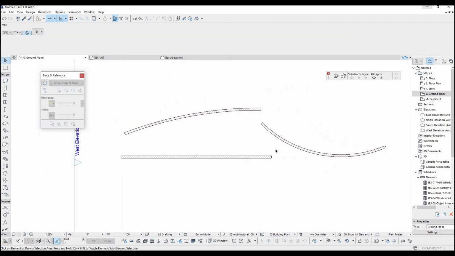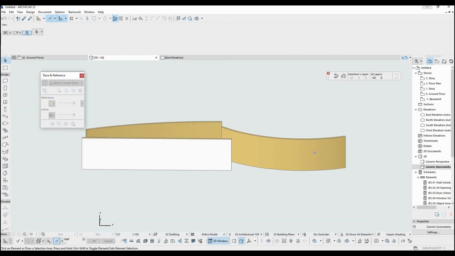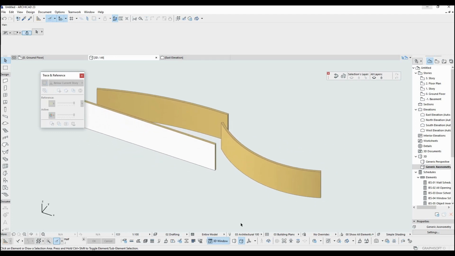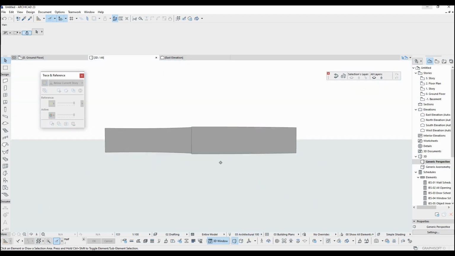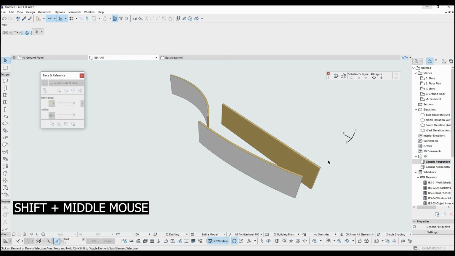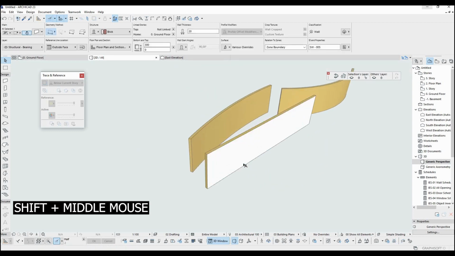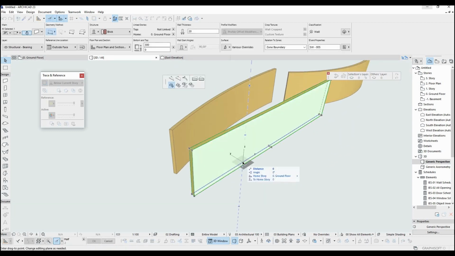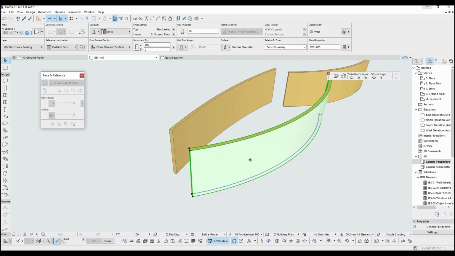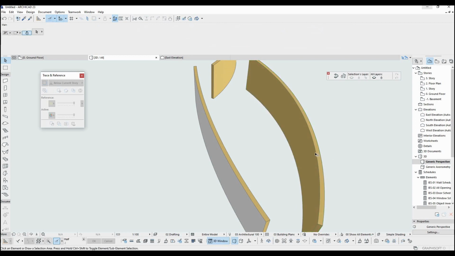Let's switch to 3D viewport. Press F3. In the 3D visualization, click Perspective View button. Orbit the view with Shift plus middle mouse and click the wall. You just click the reference line and editing box will appear. You can add points and curve editing like 2D floor plan.